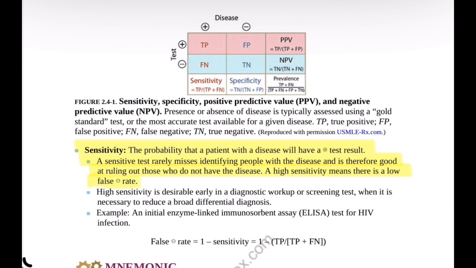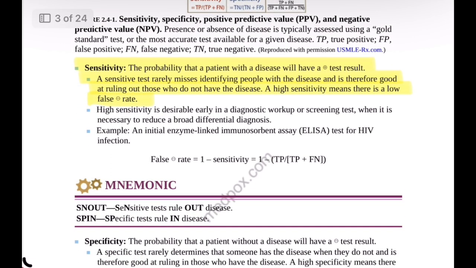A high sensitivity means there is a low false negative rate. High sensitivity is important at the early stage of diagnosis or in screening, when doctors want to catch as many true cases as possible and reduce the chances of missing any patients. Example: the initial ELISA test for HIV infection.